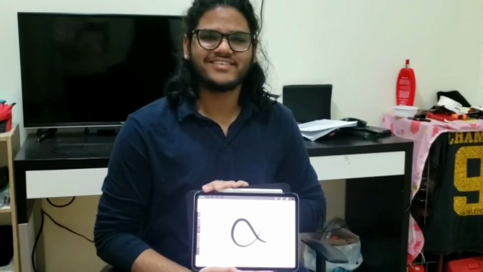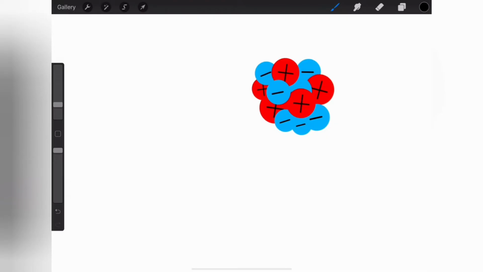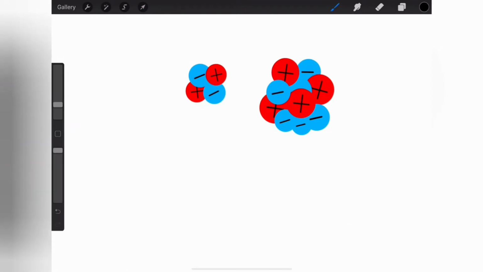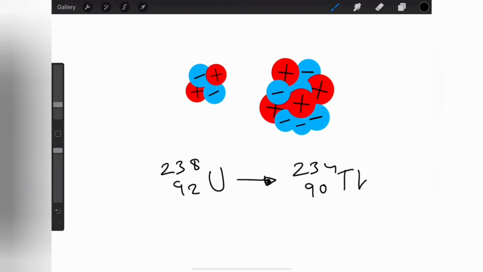There are three main types of nuclear decay. Firstly, let's talk about alpha decay. So for example, here we have a uranium atom. In terms of alpha radiation, what would happen is that 2 protons and 2 neutrons will be ejected from the atom and we'll be left with an atom of thorium. So if we were to write that down, it would be uranium going to thorium plus an alpha particle.